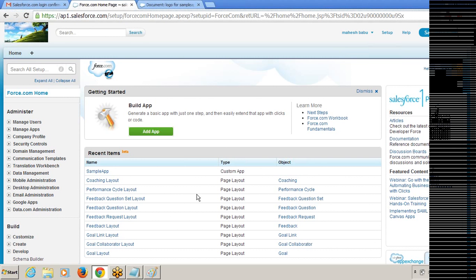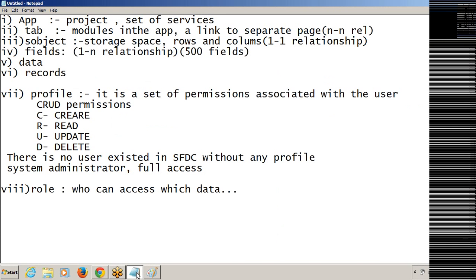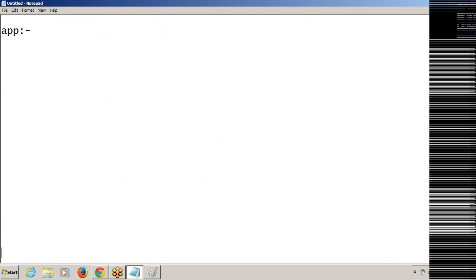Okay, so how many steps are there to create the app? Anyone remember? For creating the app, we have a total of 5 steps. So what is the path to create the application? We need to go to setup, go to build, go to create and click on app and click on new. So that is the path to create the application.